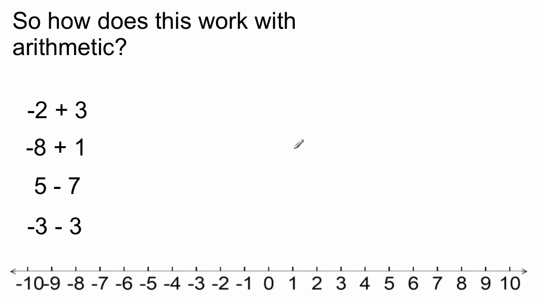So how does this work when we deal with arithmetic? Well, let's look at this one here. Here's minus 2 on the number line right here. And if I add 3, or if you like, add a fortune of 3, I move this way on the number line and I end up with actually a fortune. So in this case, I end up with 1. If I start with negative 8, let's say a debt of 8, and I add only one fortune to it, I'm actually still in debt, but I'm not in as much debt. So I've gone to minus 7.